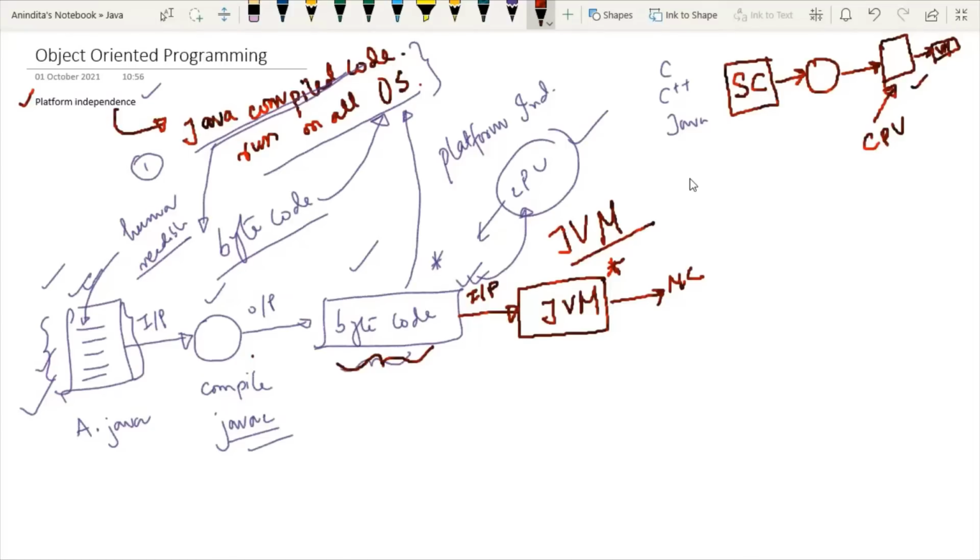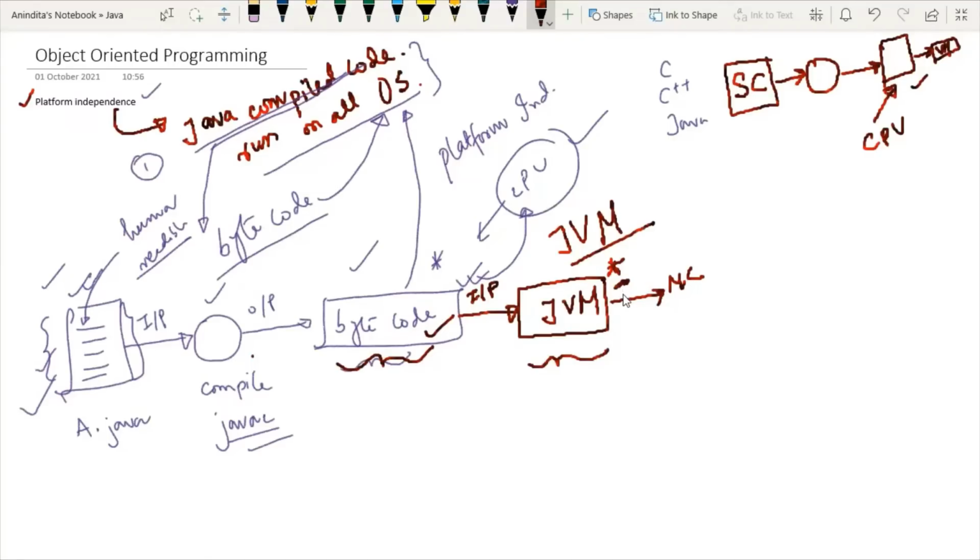Here you have to remember one point. Please make a note. Whenever I am talking about the Java Virtual Machine, we know its actual functionality: it is used to interpret this bytecode. It takes the bytecode as input and produces the machine code as output. But now we have to understand this component in a little more detail.